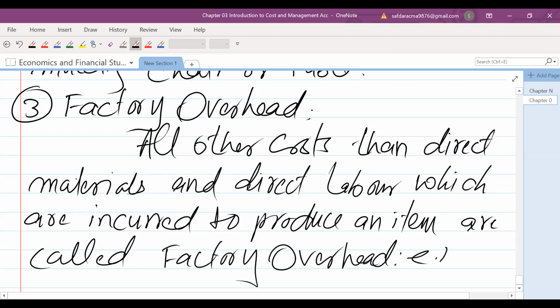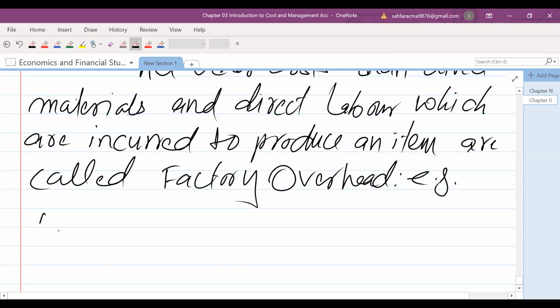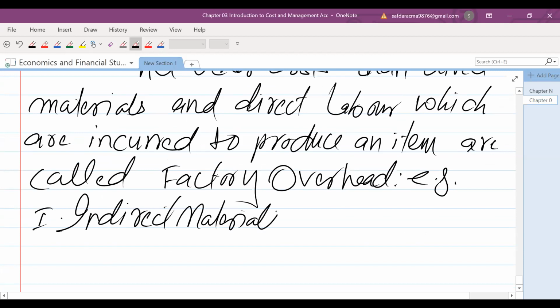For example, there will be indirect materials, like paint, nails, etc.